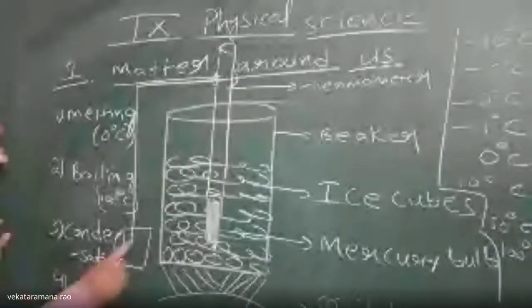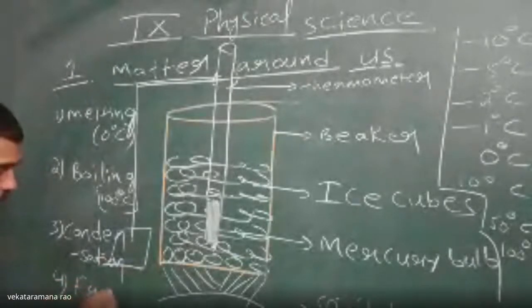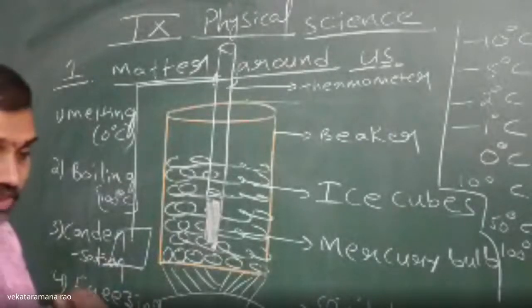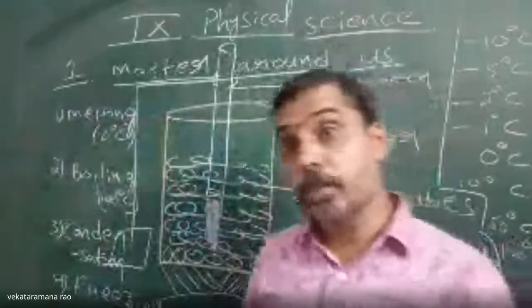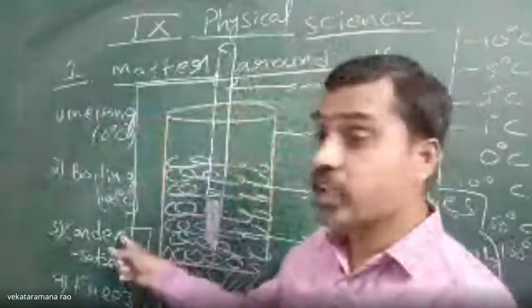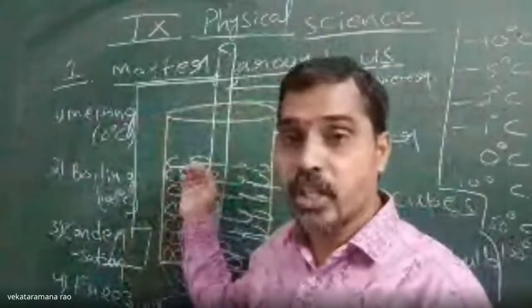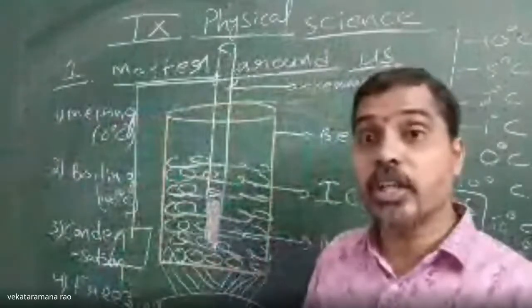So that particular temperature where this liquid converts into solid, we call the freezing point, and that process we call freezing. So what is the freezing point of liquid water? 0 degrees. What is the melting point of ice? 0 degrees. What is the condensation point of water vapor? 100 degrees. What is the boiling point of water?